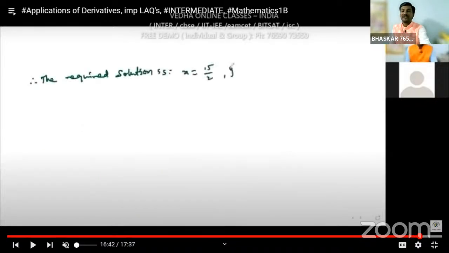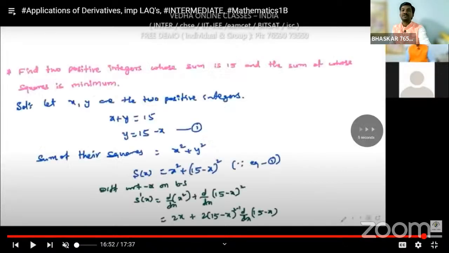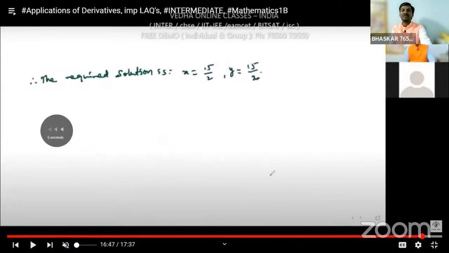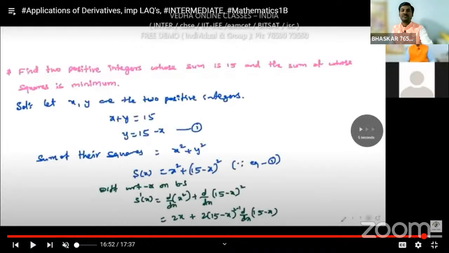So what is the required solution here? The required solution is x is equal to 15 by 2 and y is equal to 15 by 2. Whenever we take x is equal to 15 by 2 and y is equal to 15 by 2, we get the sum as 15, and their squares are minimum here.